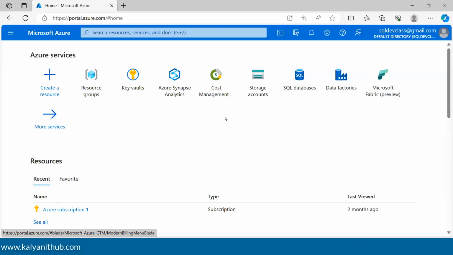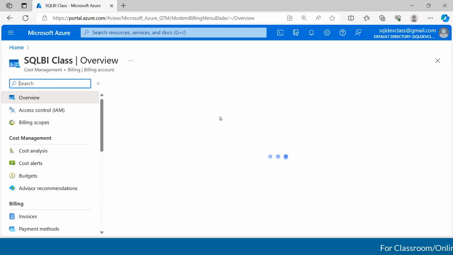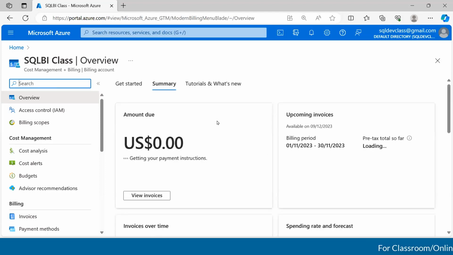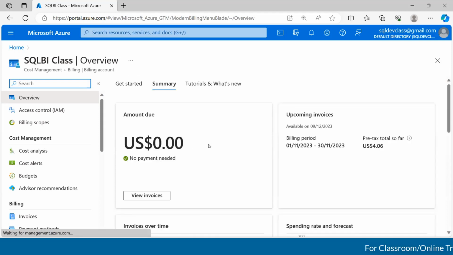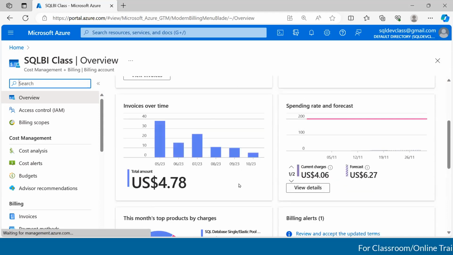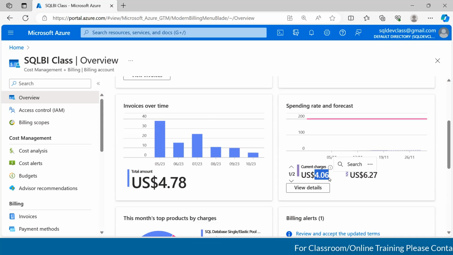Let me show you the cost management. Yes, you can notice, this is just for your information, guys, to understand how this works. This current month, in this particular account, we have spent $4 till now, from November 1st till today.